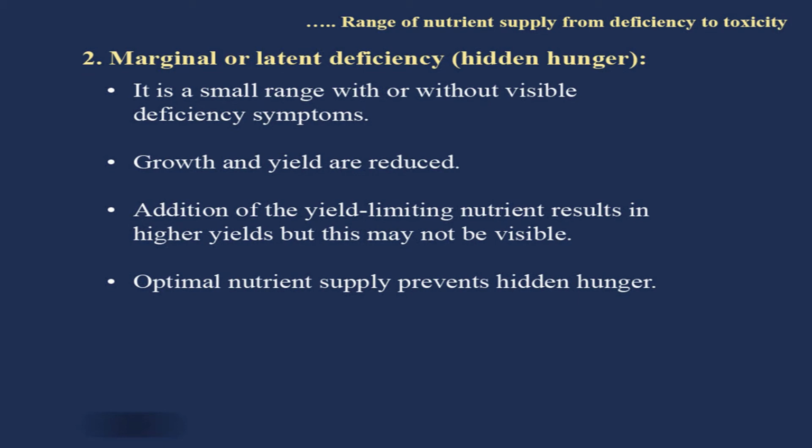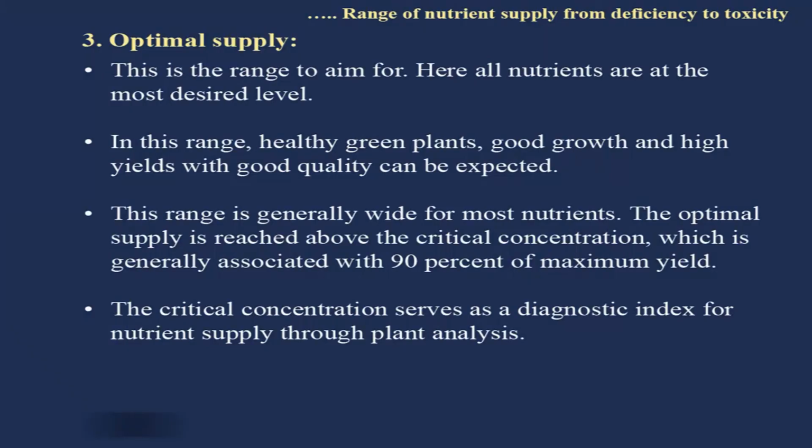So, we need to operate in the region of optimal supply, where there will not be any hidden hunger to the plant. Now, optimal supply, this is the most desirable supply of nutrient in the soil or nutrient content in the plant. This is the range to aim for. Farmers aim to achieve this. Here all nutrients are at the most desired level. In this range, healthy green plants, good growth and high yields with good quality can be expected.